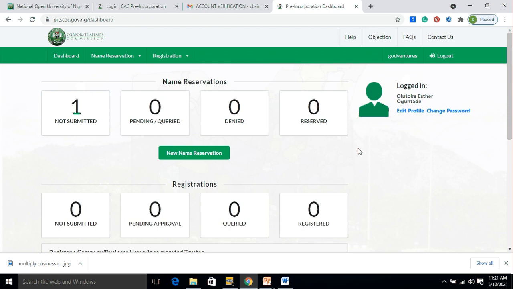I want you to also understand that the beauty of this new portal of the Corporate Affairs Commission of Nigeria is that every piece of information will be sent to your registered email, so you can always receive an alert so that you can continue with your registration. Let us assume a name is reserved for you. What you need to do is come to registration, then new registration, and click on it.